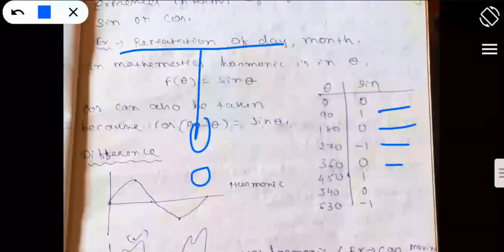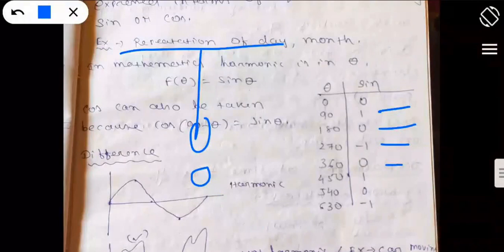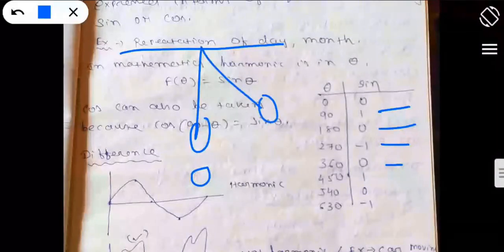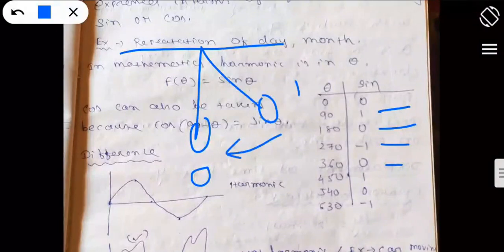See here, I can express this one in the pendulum case also. 0 is the mean position. If I take the extreme end as the maximum, the maximum will always be considered as 1. So if I take the displacement of 1 at this side, so 0, 1, then again it is coming back, this is 1, then it is coming back to 0.